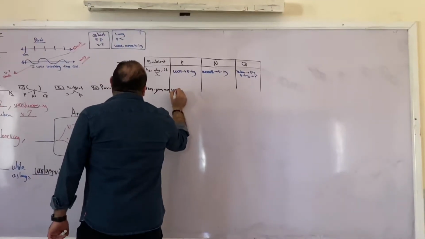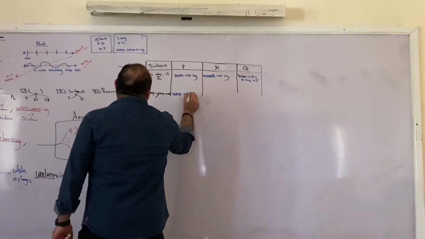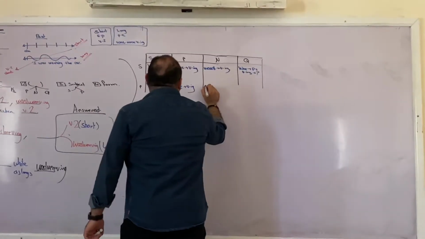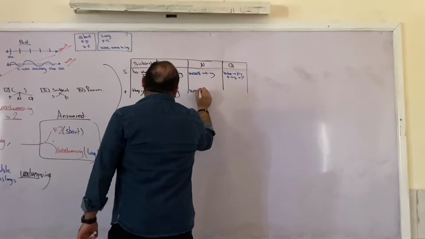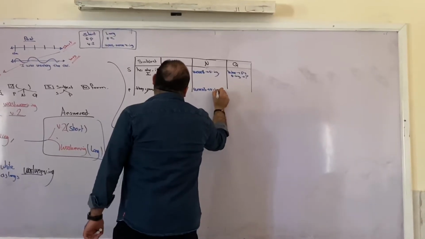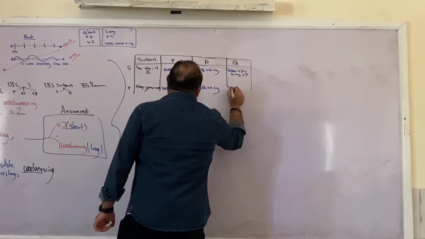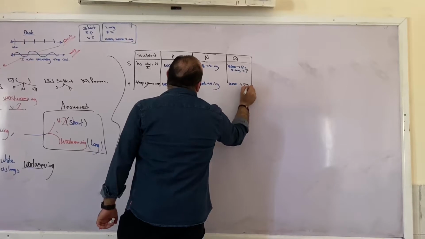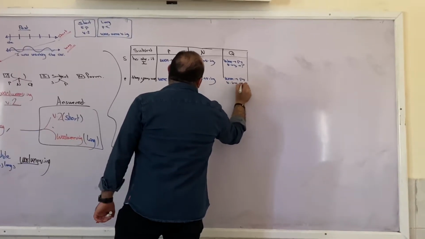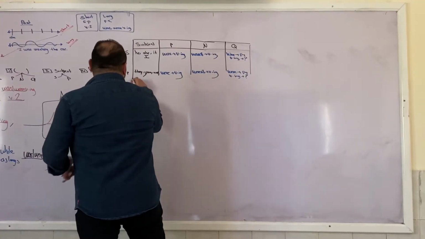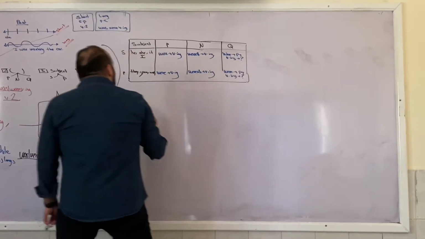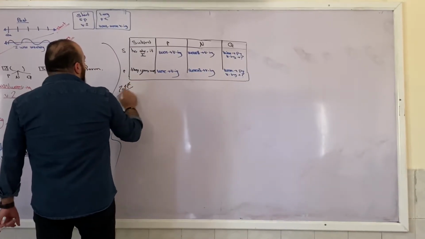For the plurals, the positive is were plus verb ing, the negative is weren't plus verb ing, and the question is were plus the pronoun plus verb ing plus the question mark. Is that clear? Let's have a Wizara sentence from 2017.